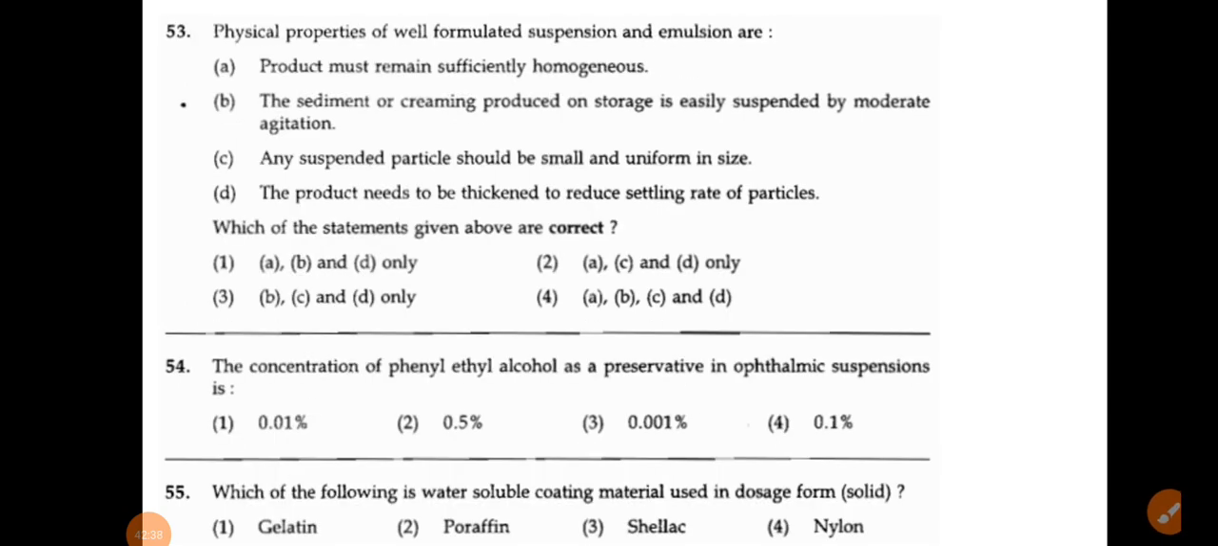Okay, 53. Physical properties of well formulated suspension and emulsion are like: the product must remain sufficiently homogeneous. That is very correct, because a suspension or emulsion should be homogeneous. The next one, the sediment or the creaming produced on storage is easily suspended by moderate agitation. That is also correct. Any suspended particle should be small and uniform in size. That is also very correct. The product needs to be thickened to reduce settling of the particles, meaning they are talking about viscosity, and that is also very correct.